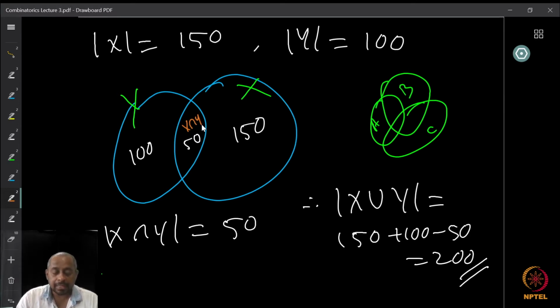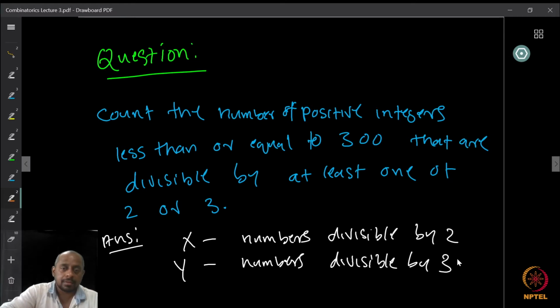These numbers we have counted as part of x and as part of y, so exactly twice, and we can subtract that. So the cardinality of x union y is 150 plus 100 minus 50, which is 200. This is something that all of you know already.